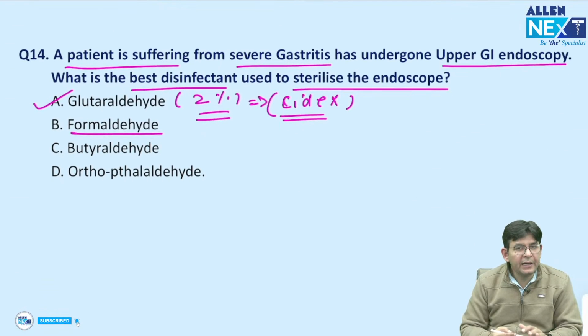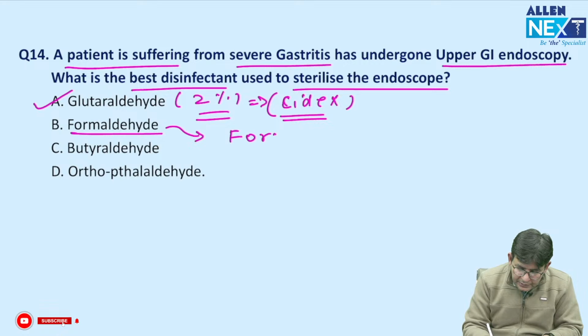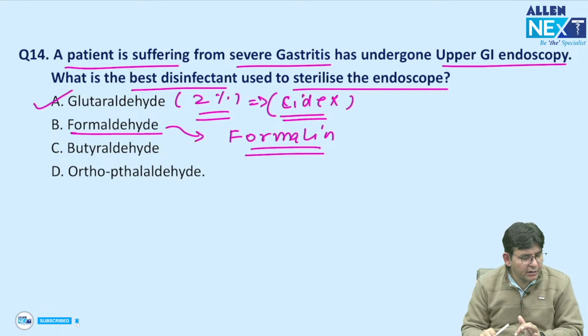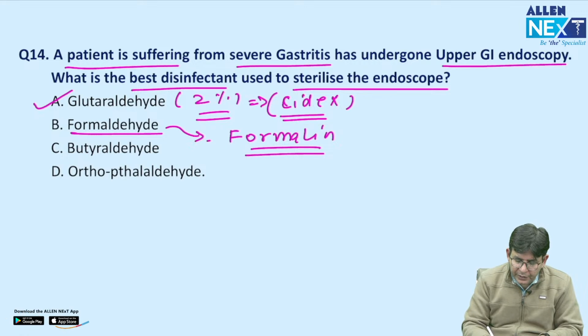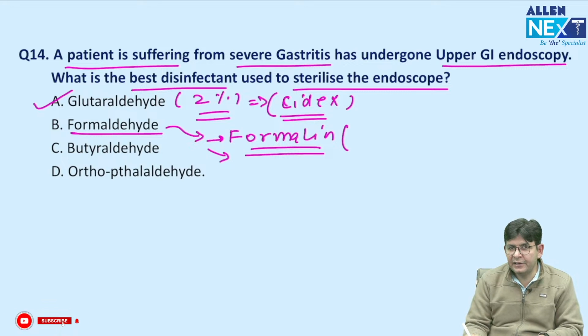Can you tell me in which forms and where formaldehyde is used? Formaldehyde is used in the form of formalin. If you have gone into the anatomy dissection hall in the very first year, something irritates your eyes. It is this formalin. When you go into the second year and see the patho specimens, your eyes again get irritated.